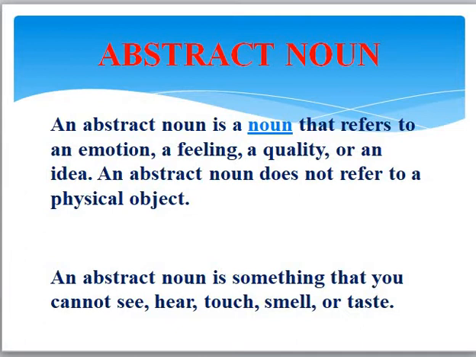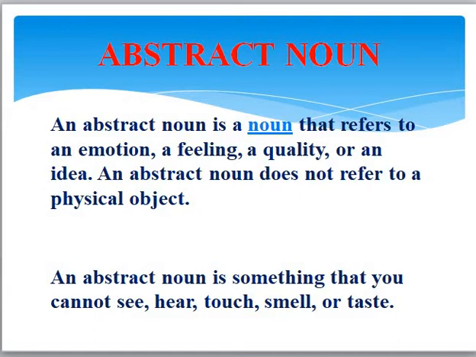Now, there are many ways abstract nouns are created. They are created from nouns, from verbs, and from adjectives. So what happens is you add a suffix. That means you add a few alphabets at the end of the word and create a new word that becomes an abstract noun.